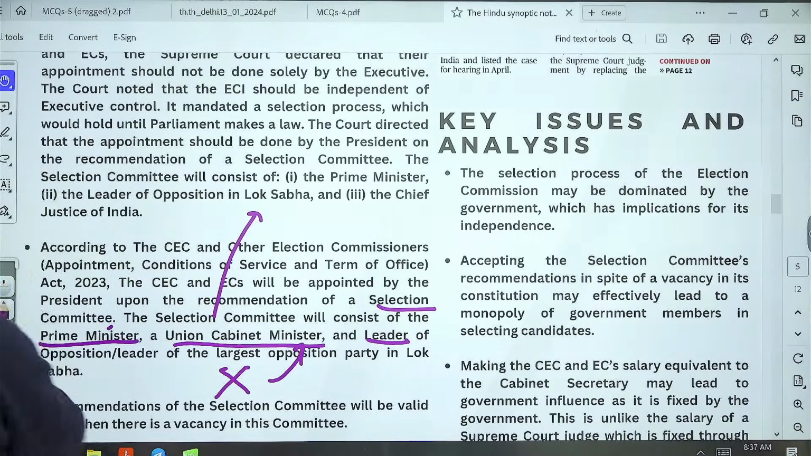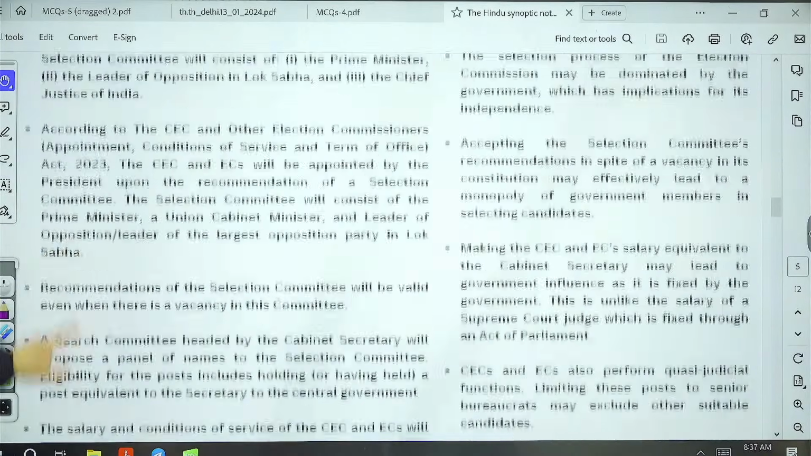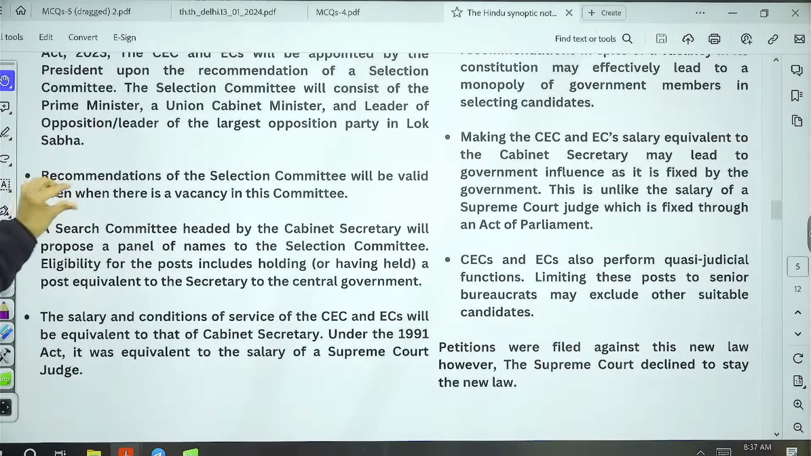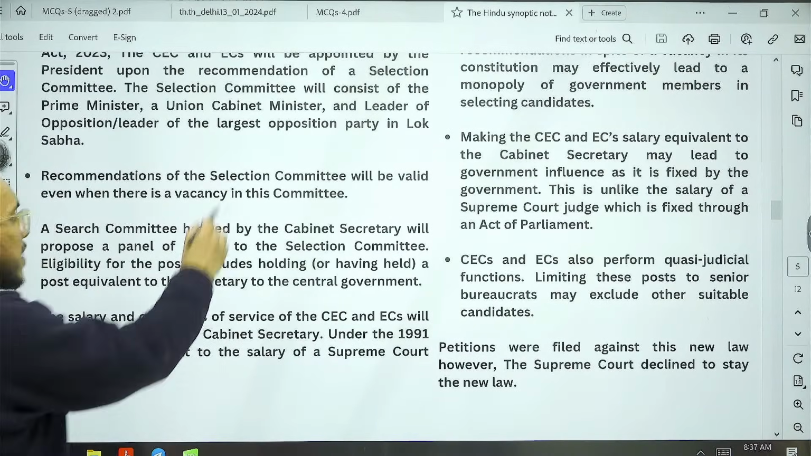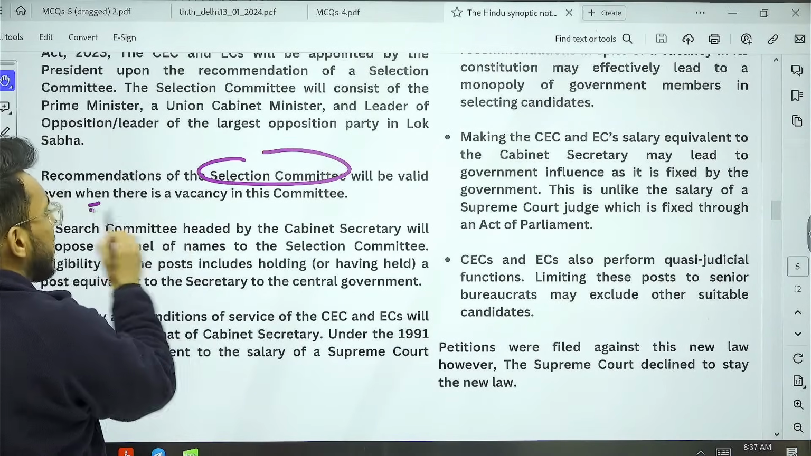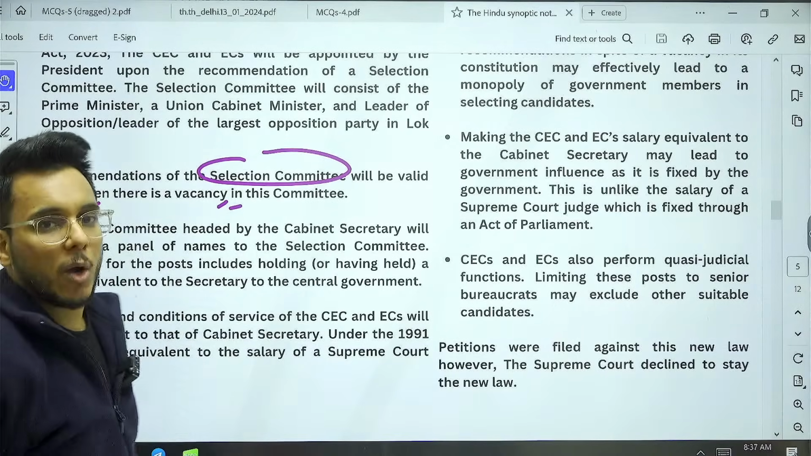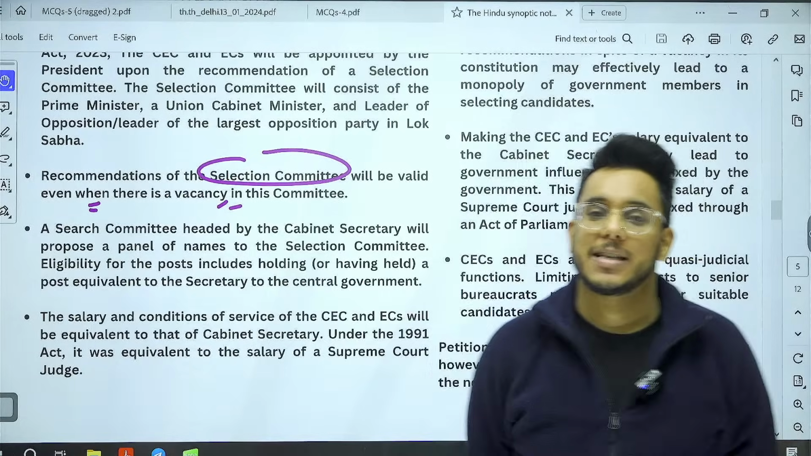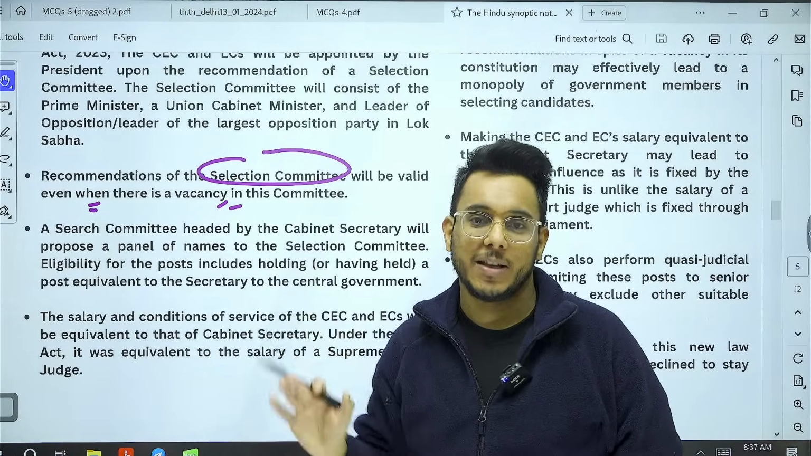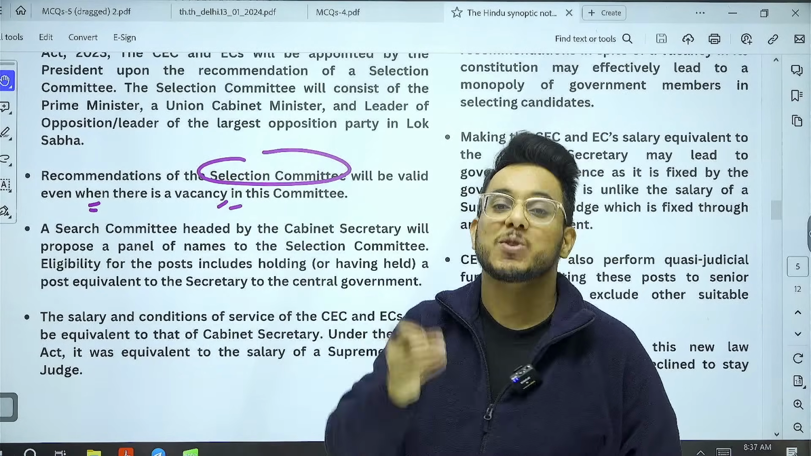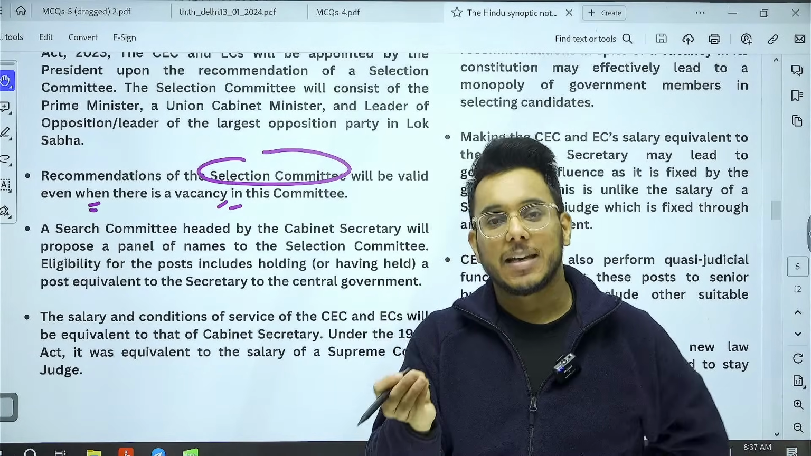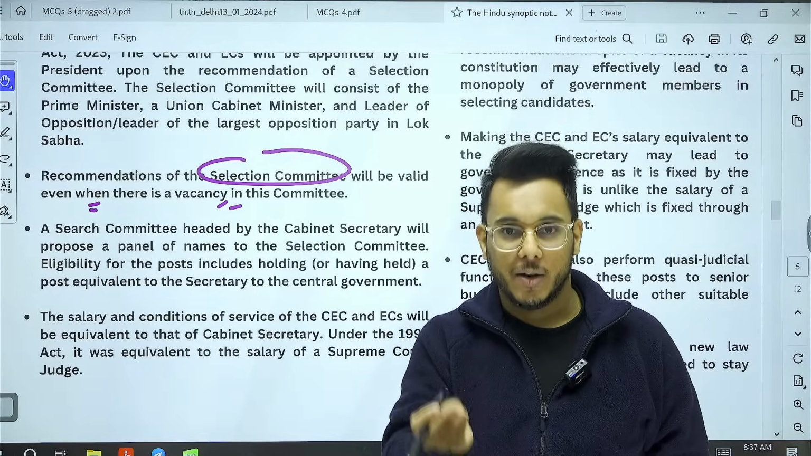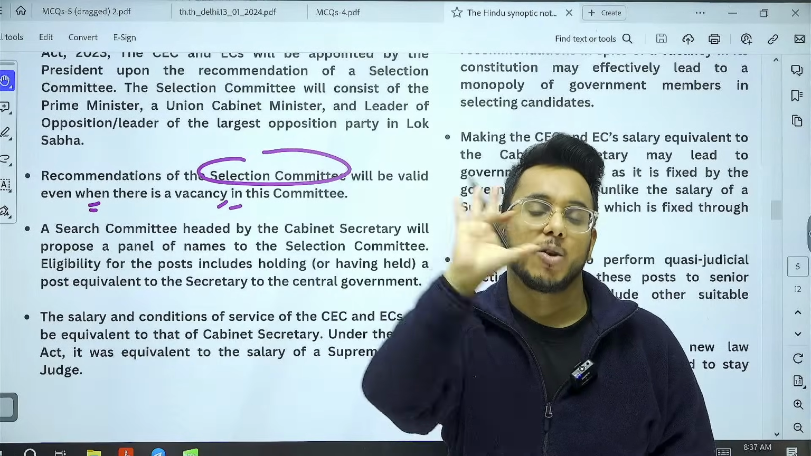Also guys, one more issue came here, and see it very carefully. The recommendation of the selection committee will be valid even when there is a vacancy in this committee. Now there are three members in the selection committee. Suppose one vacancy is there, let's say the leader of opposition is not there, still whatever they want they can do. So the power has been outrightly reinstated into the hands of the government.